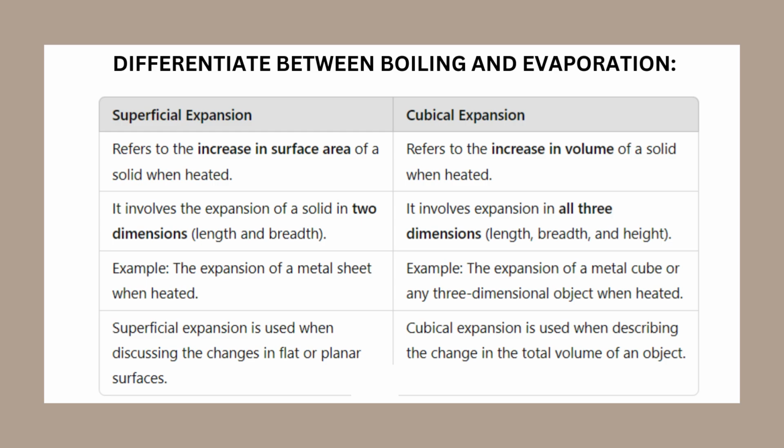For example, the expansion of a metal sheet when heated is an instance of superficial expansion. Meanwhile, the expansion of a metal cube or any three-dimensional object when heated demonstrates cubical expansion. Superficial expansion is typically used when discussing changes in flat or planar surfaces, while cubical expansion is used when describing changes in the total volume of an object.